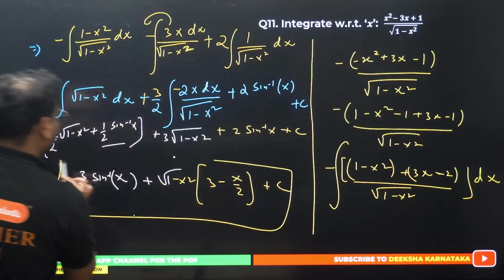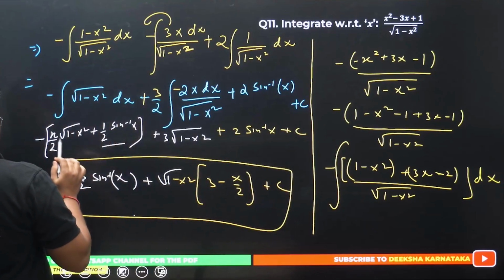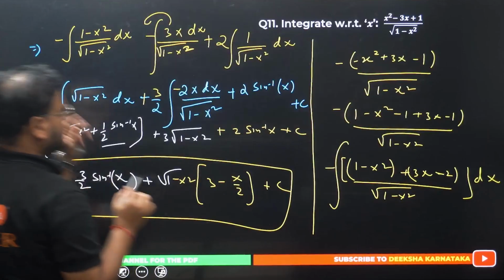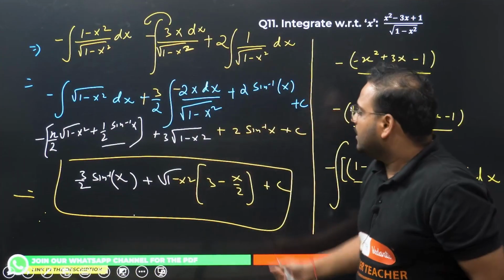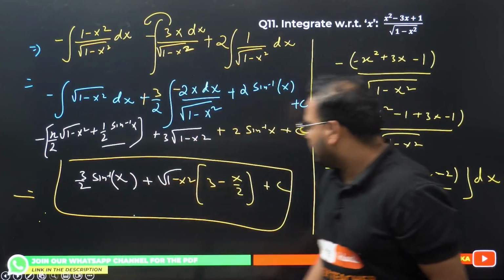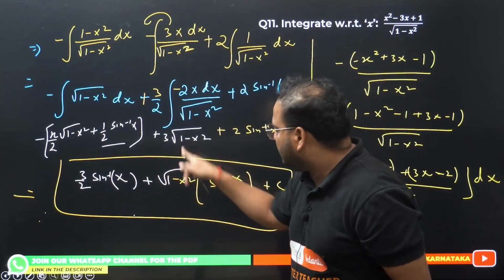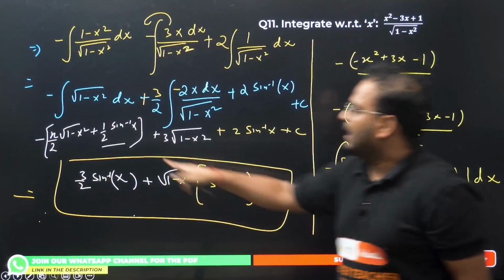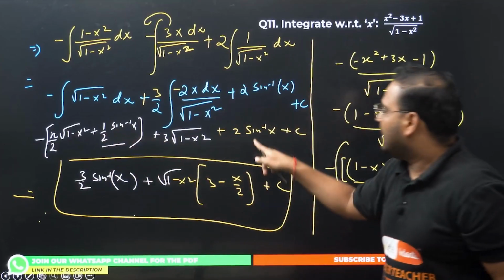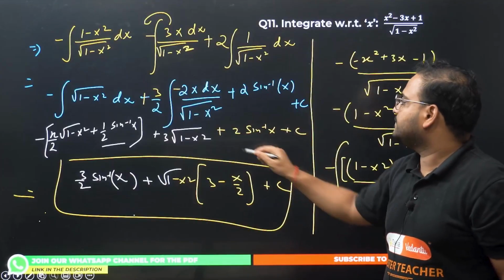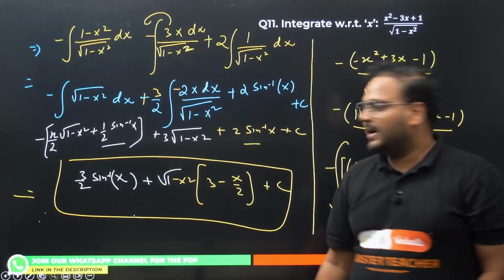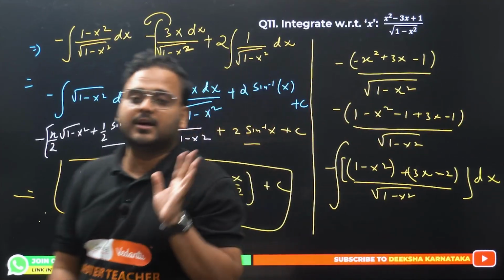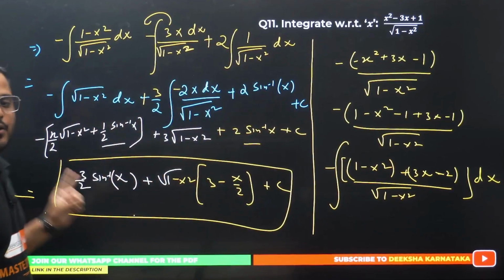Please cross check. I have used this formula. In this particular question, the first part I have used that formula. Have a look. If I take 1 minus x square common, I get 3 over here, the first term. Over here I have x by 2 with a minus sign, so minus x by 2. And for this I have minus 1 by 2 sine inverse of x, and I have plus 2 sine inverse of x. It becomes plus 3 by 2 sine inverse of x. The answer is this only. Superb question. Beautifully done. I hope all of you got it.